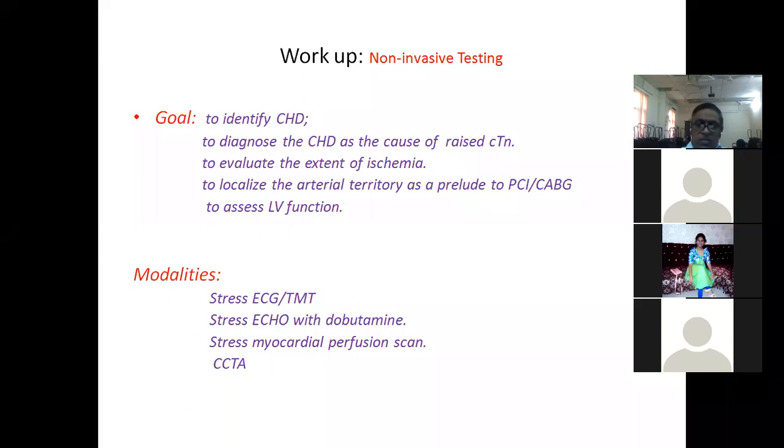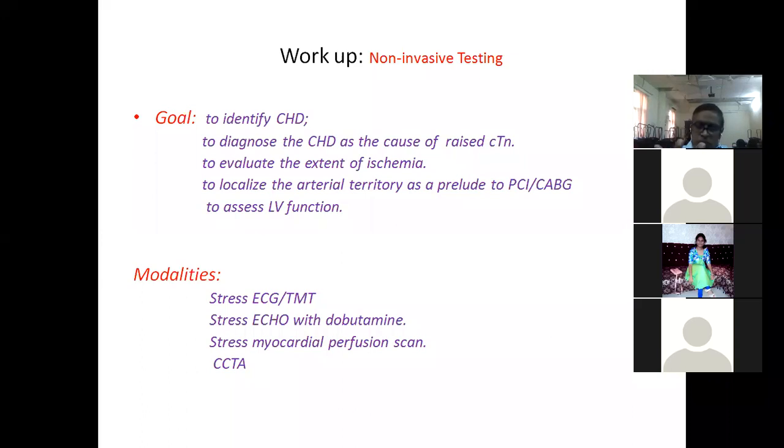Or if the patient is not able to do a treadmill test because of some mobility problem or some other reason, the same patient can be subjected to a pharmacological test with dobutamine. You can subject the patient to dobutamine stress by giving dobutamine and doing an echo. Or else you can also do a nuclear scan using a nuclear pharmaceutical, what is called stress myocardial perfusion. At rest as well as during stress, if you do that, it will document the areas of underperfusion.